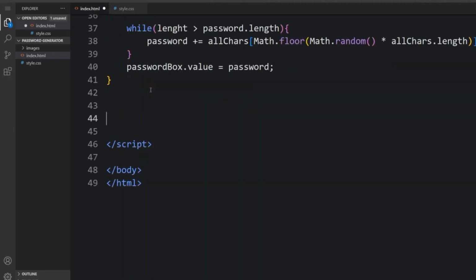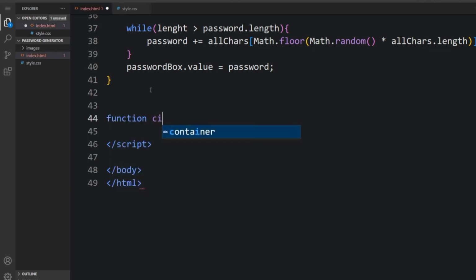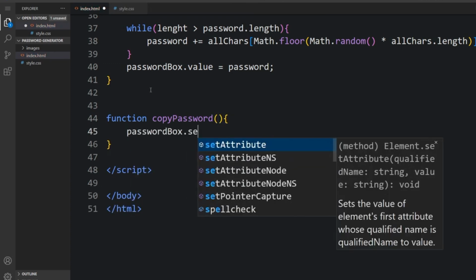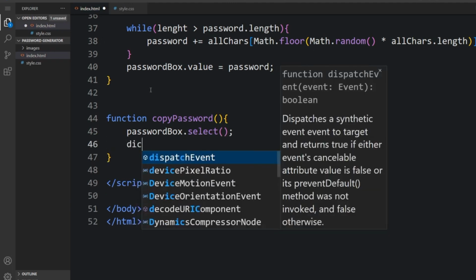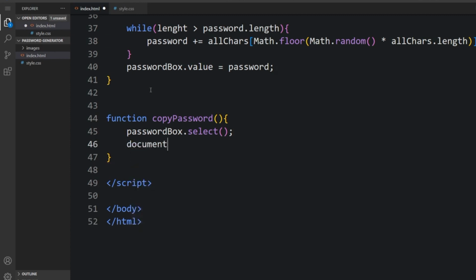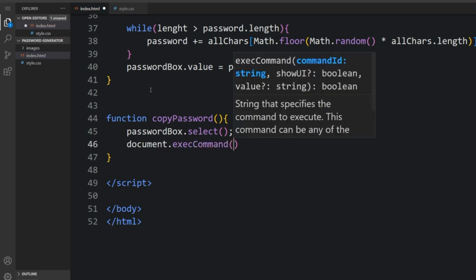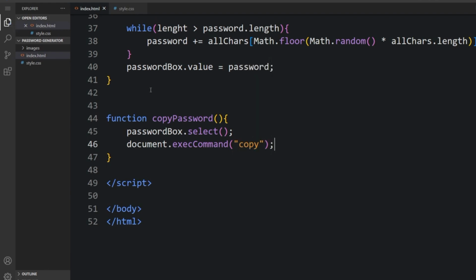So here, function copyPassword. We use function copyPassword. That's the passwordBox.select. So down there will be document.execCommand in bracket copy.